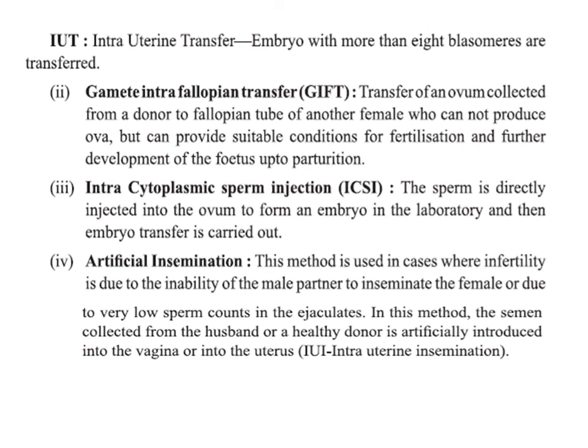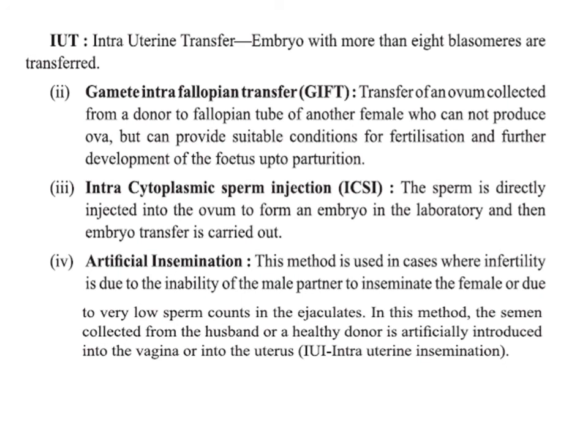So here the further fetus development till maturation occurs in the mother, and only the ova is taken from some other female. In intracytoplasmic sperm injection, the sperm is directly injected into the ovum to form an embryo in the laboratory, and then that embryo is transferred to the uterus of the female.